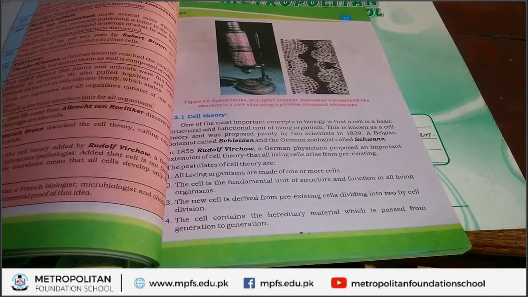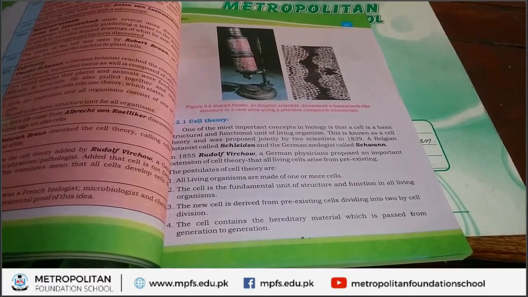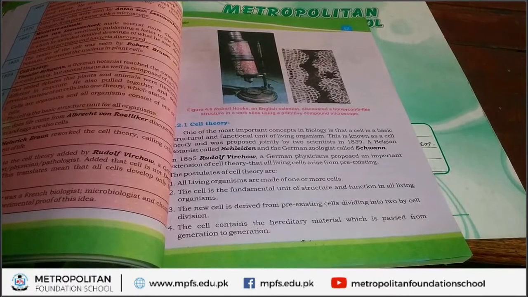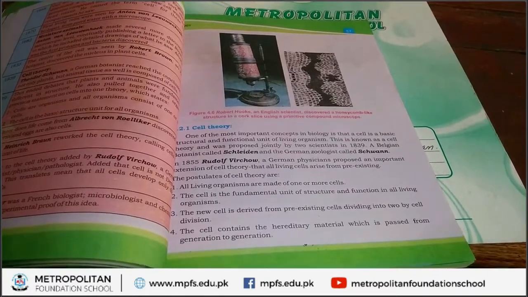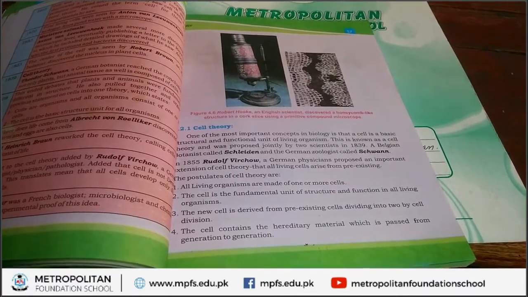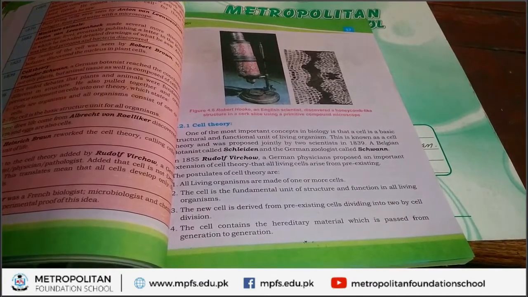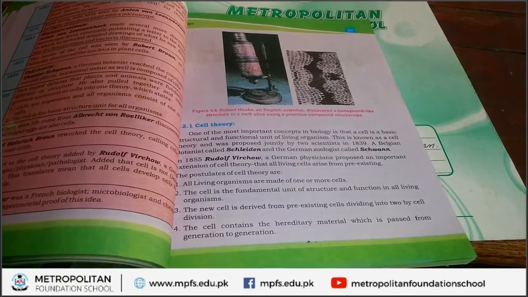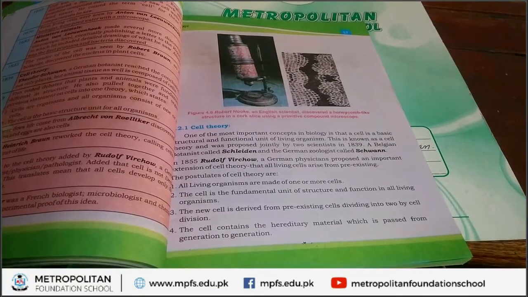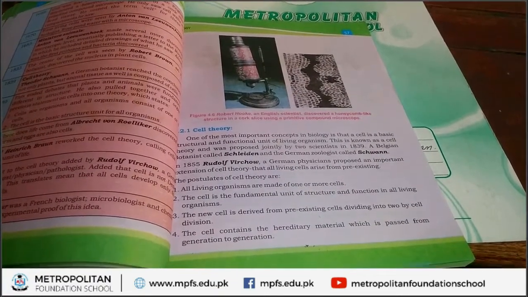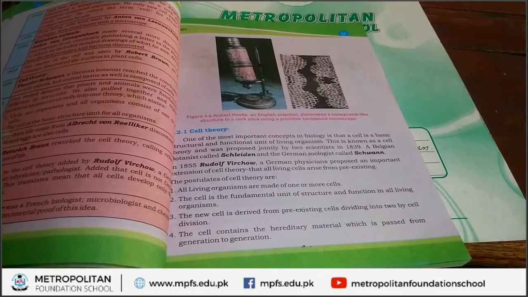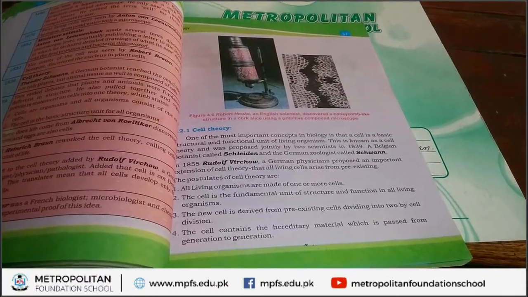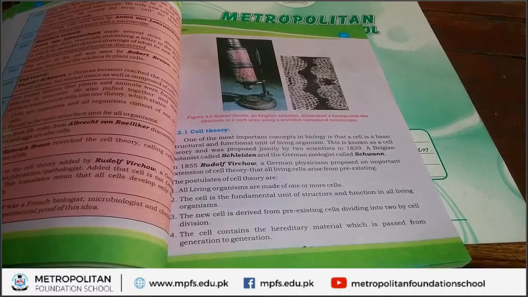We already discussed in previous lecture, organisms are two types, unicellular or multicellular. Unicellular organisms are those whose body are made up of one cell, and multicellular organisms are those whose body are made up of more than one cells. This concept is also explained in first postulates of cell theory, that is, all living organisms are made up of one or more cells.